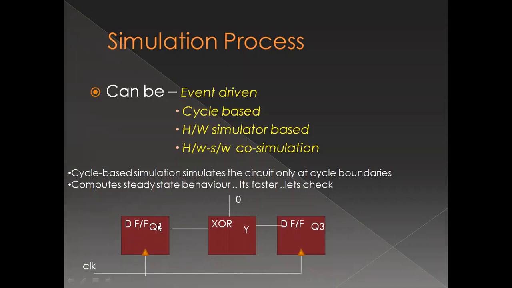So I do not need to wait for the whole chain. As soon as my Q1 changes, in a single cycle, in a single event, I can predict that Q3 is also going to be 1. If Q1 is going to be 0, Q3 is going to be 0, and Y is also going to be 0. So I have identified a chain or a cycle of combinational logic in my circuit, and I directly identify in a single event what my output is going to be. I hope this is clear, what a cycle based simulation is.